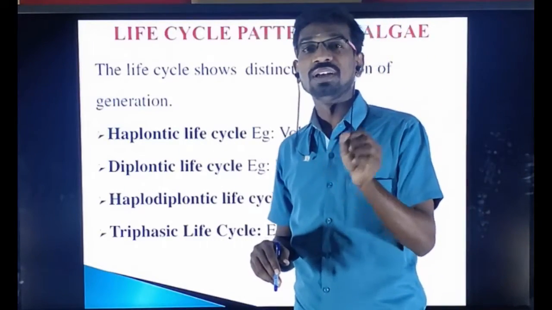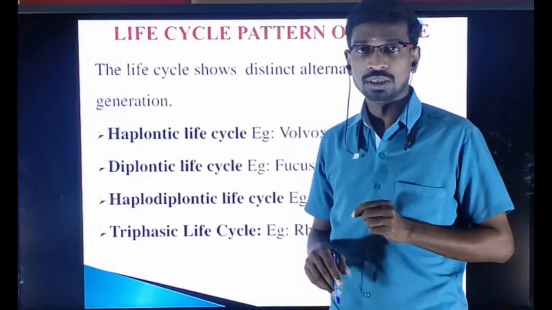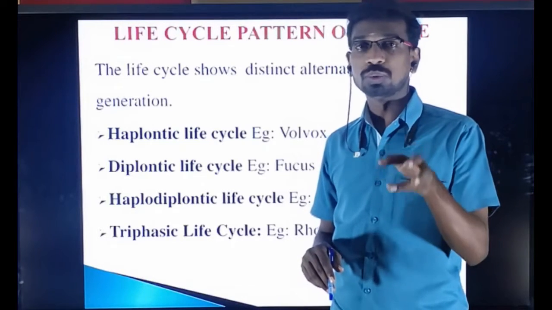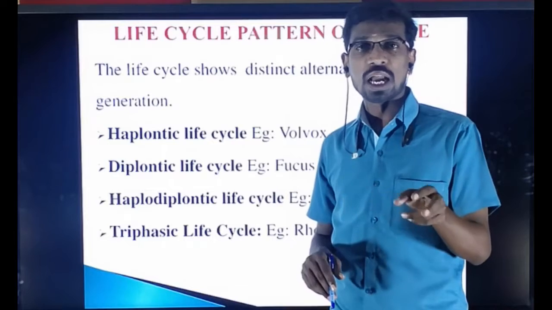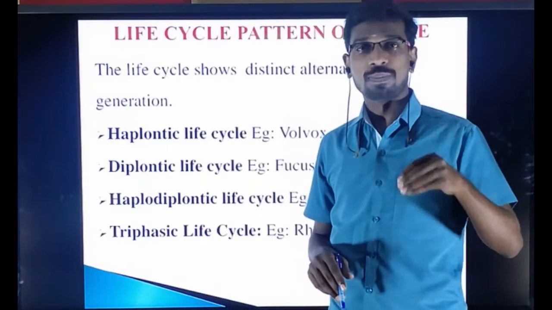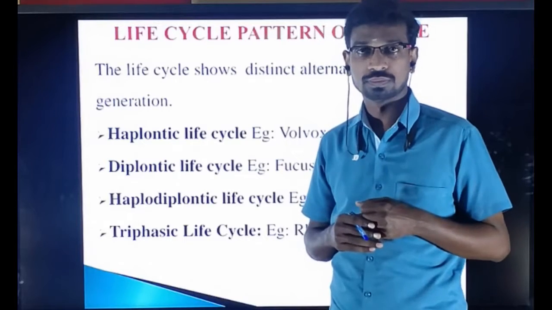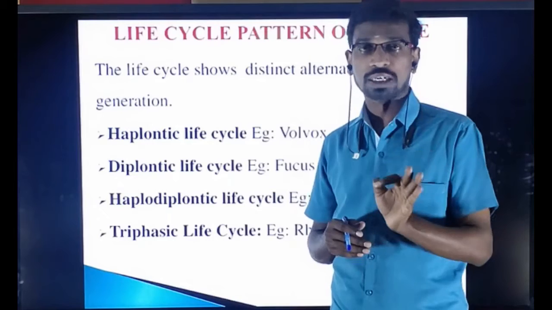Here zygotic meiosis occurs. Zygotic meiosis, because the gametophytic phase produces gametes, a male and a female gamete. The male and the female gametes are haploid, so they fuse to form a diploid zygote. Okay, so the zygote here is represented as a sporophyte.